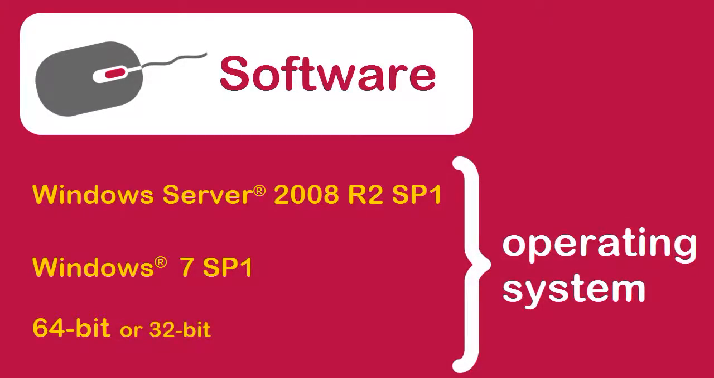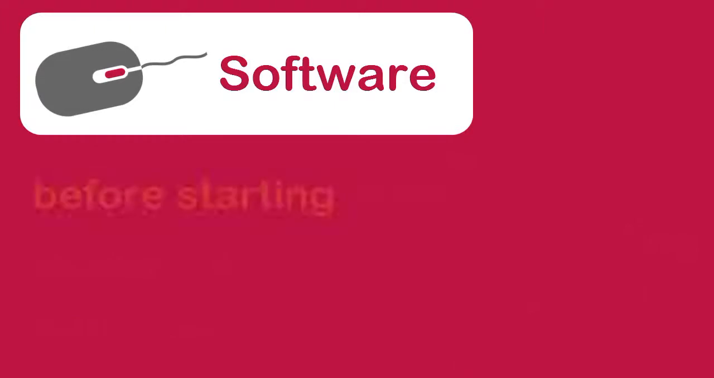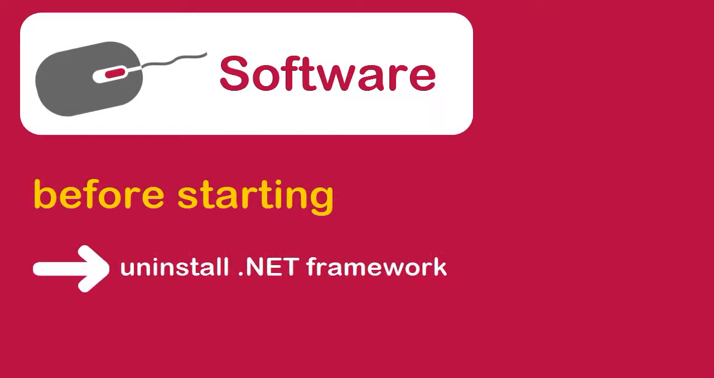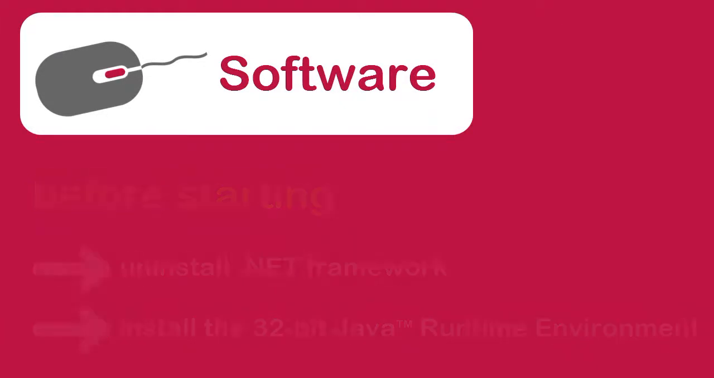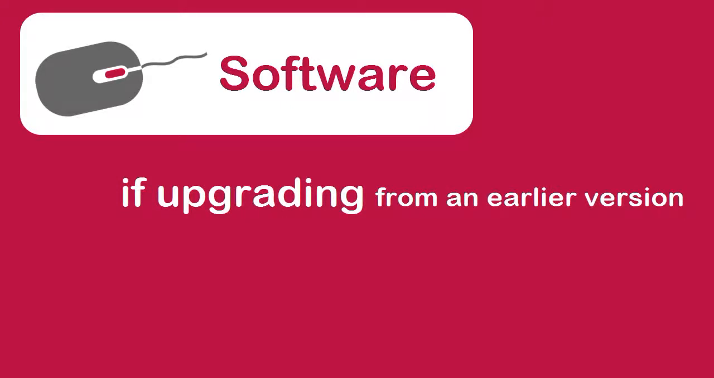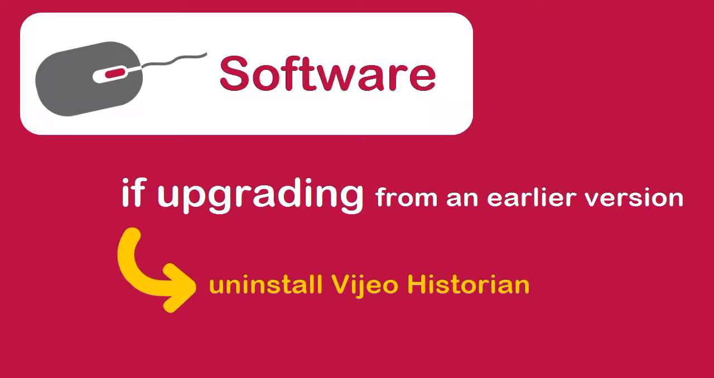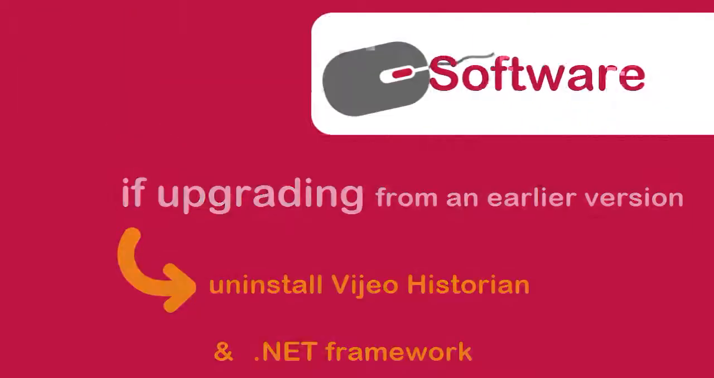However, if a 32-bit operating system is in use, please note that the installation process has changed. You can find more information in the most recent installation guide on the SCADA and MES Global Support website. Before starting the installation process, you will need to uninstall any existing .NET framework and install the 32-bit Java runtime environment. If you are upgrading from an earlier version of Plant Operation Vijeo Historian, you will need to uninstall it as well as any existing .NET framework, as the product does not support direct upgrades.